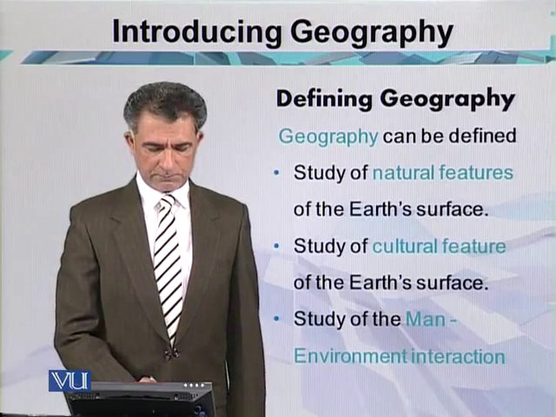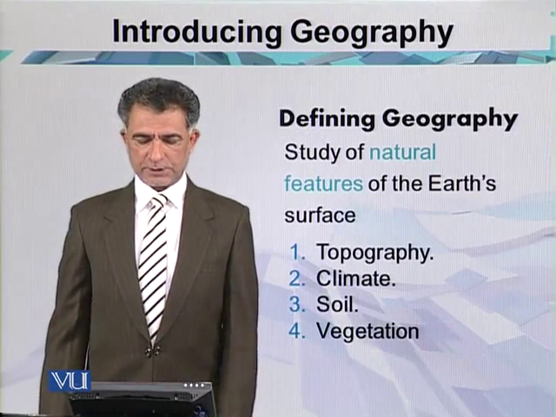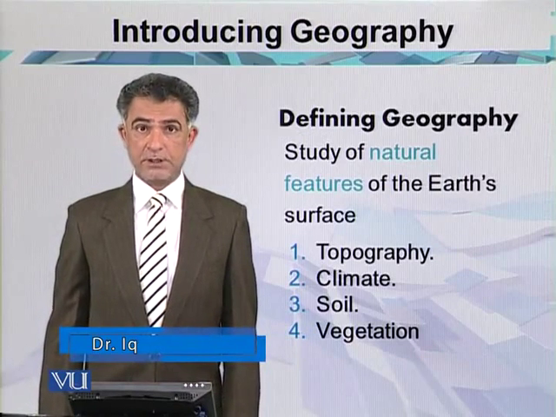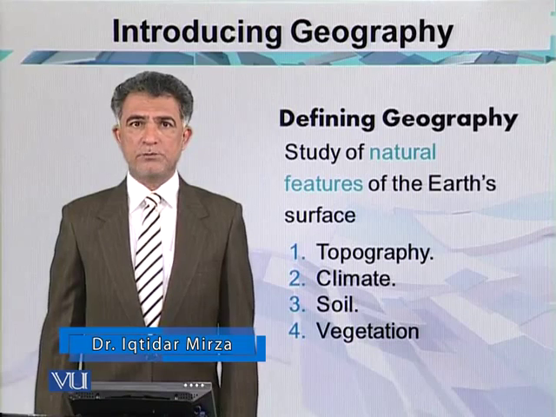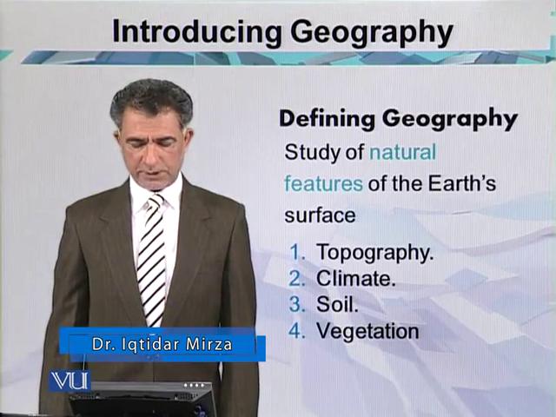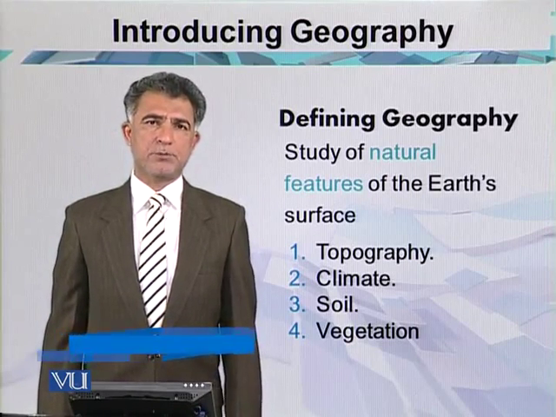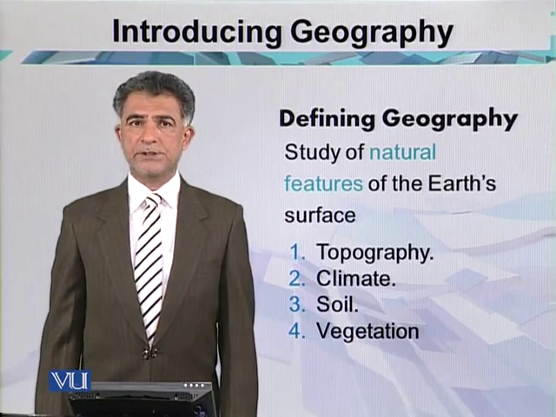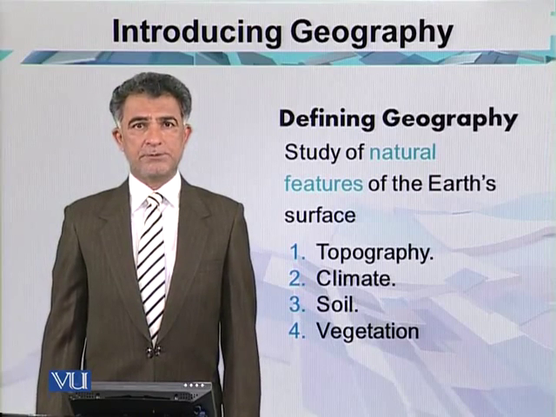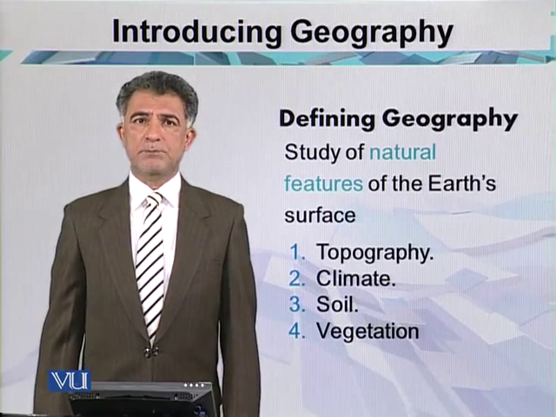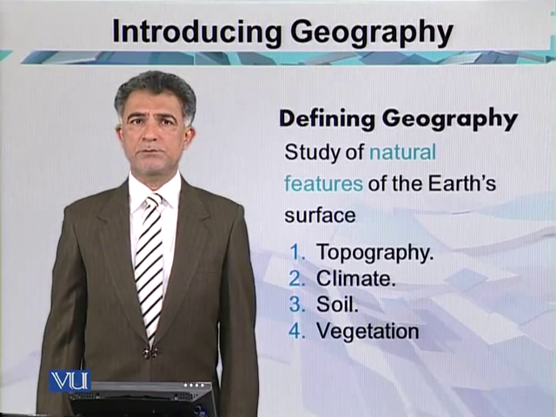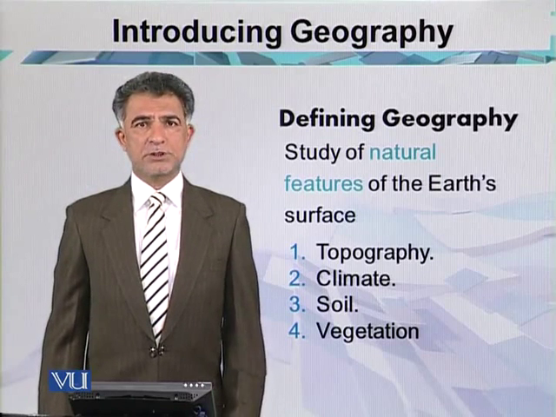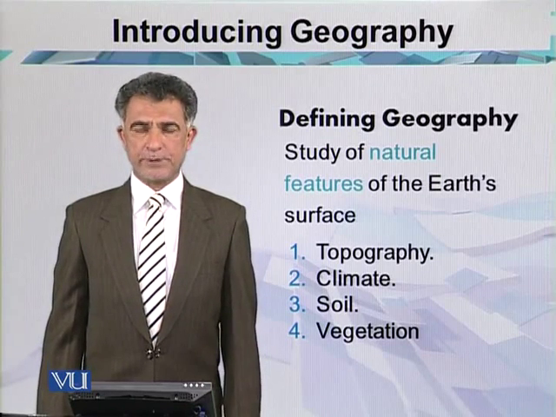So in studying the natural features of the Earth's surface, the topography, climate, soil, and vegetal covers are very important. When we are dealing with the topography of an area, we have the best example of Pakistan. It has different landforms. This country is called the country of the landscapes. It means the surface of Pakistan is not only covered with mountains, but it has deserts, plains, plateaus, and the coastal environment. That is the topography of Pakistan.